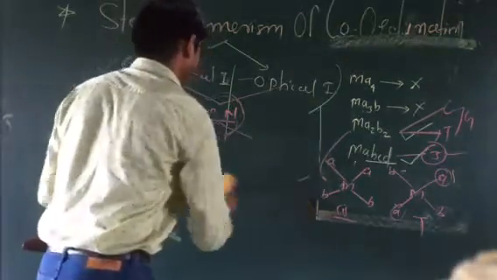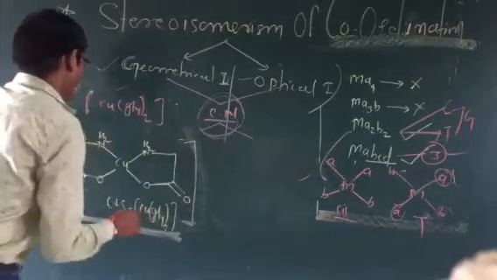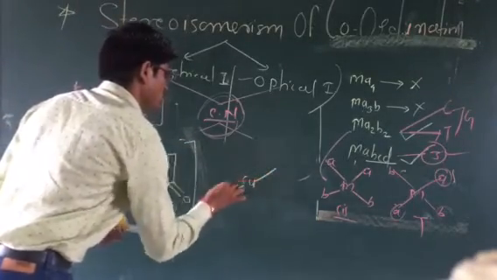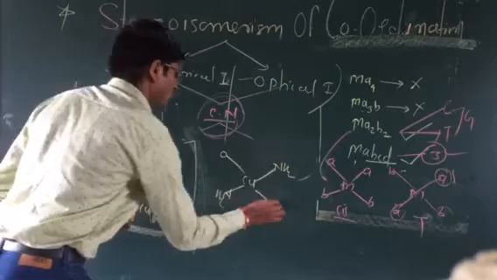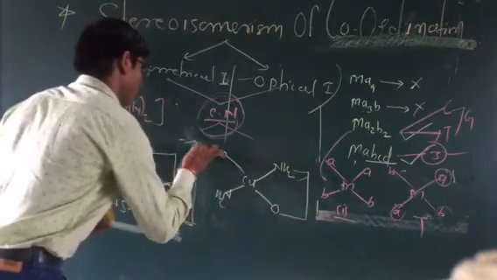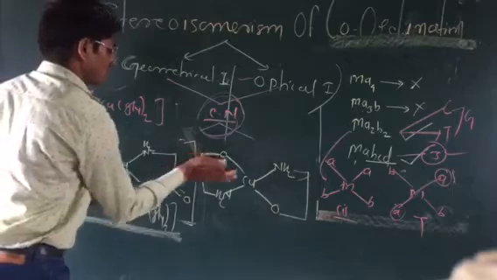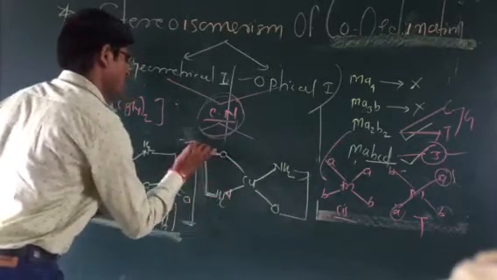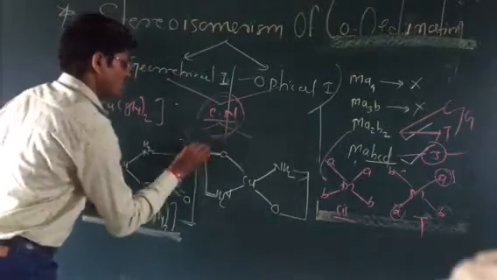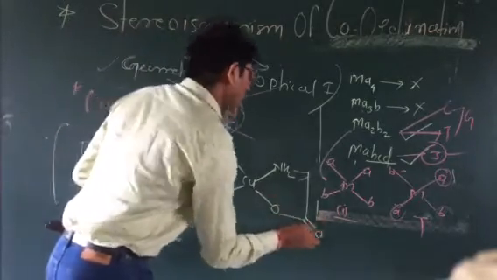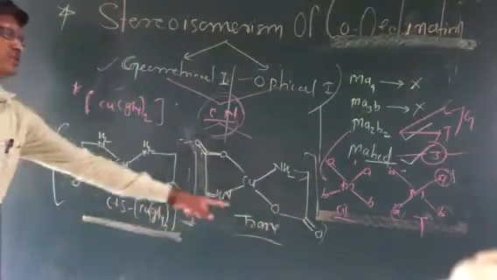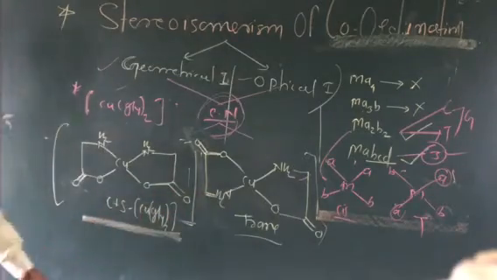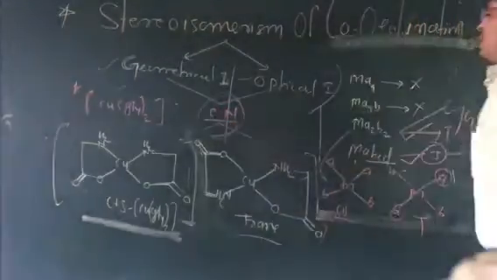Another example we discuss is the opposite of the cis isomer. The coordination number is 4. This NH2 is here and this NH2 is here, opposite to each other, and the oxygens are also opposite to each other, with C double bond O groups. So this type of complex is the trans form. This is the trans glycinate, and this is the cis glycinate. So these types of complexes show geometrical isomerism with coordination number 4.